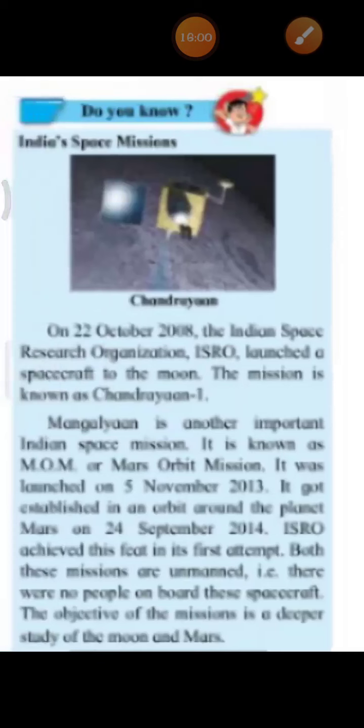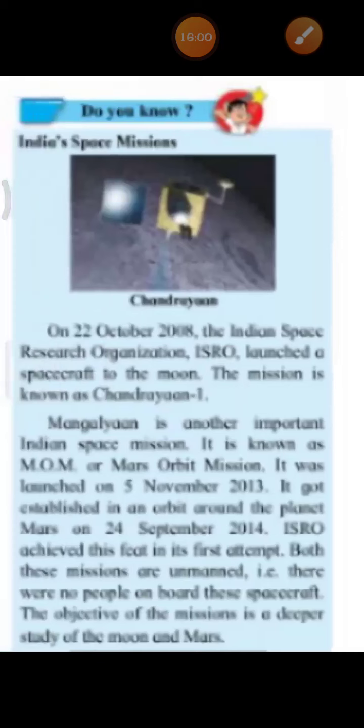Okay. Now, children, here is a figure of India's space missions. Spacecraft. The first one is Chandrayaan. Chandra means moon and Yan means spacecraft.